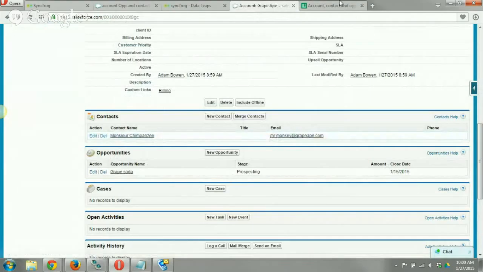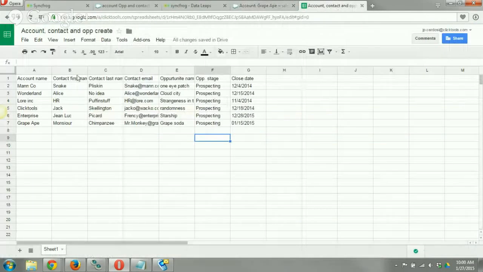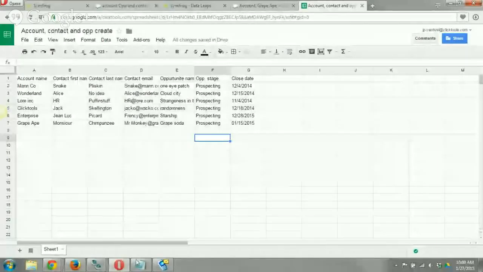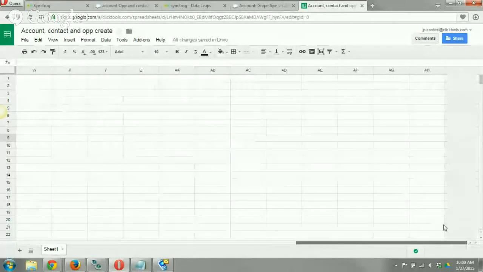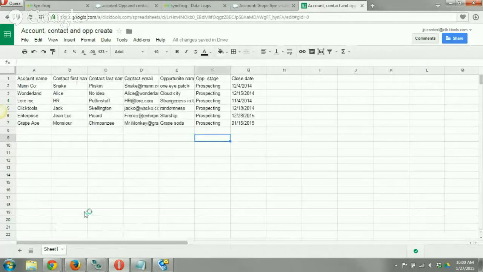Now, there's no limit to how many column headers you can have on this. It's the same thing with a Salesforce report. You can have this go all the way up to AH, which is what it shows by default on this Google Sheet. So you can move a ton of data if you've got a ton of stuff coming across.